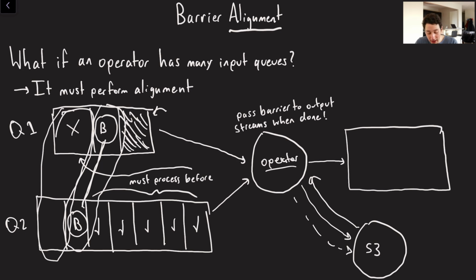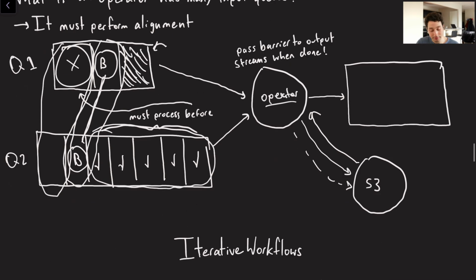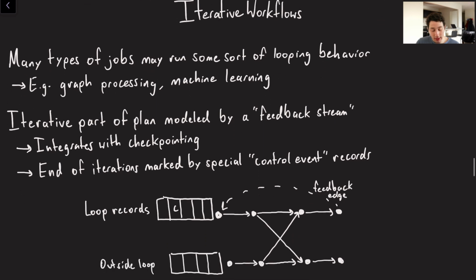Now you might say, well, this is going to slow down computation, right, Jordan? Because now we can't process this guy until we're caught up on the other queue. Technically, that is true. However, it is not a complete and total pause, right? Because we are still processing these guys here. So we're still producing results, but it is true that we're not necessarily reading events from every single input queue at the time.